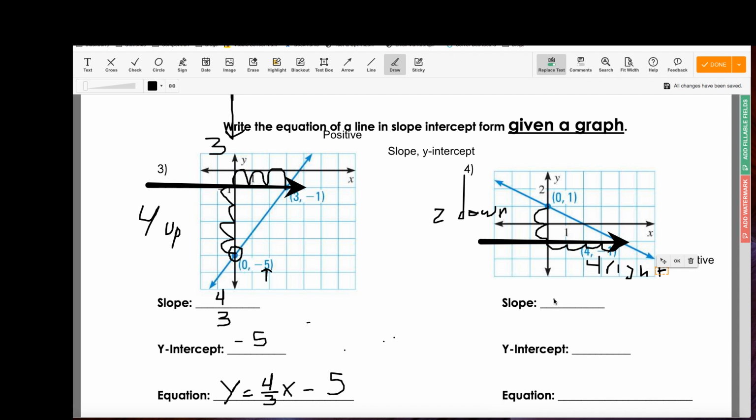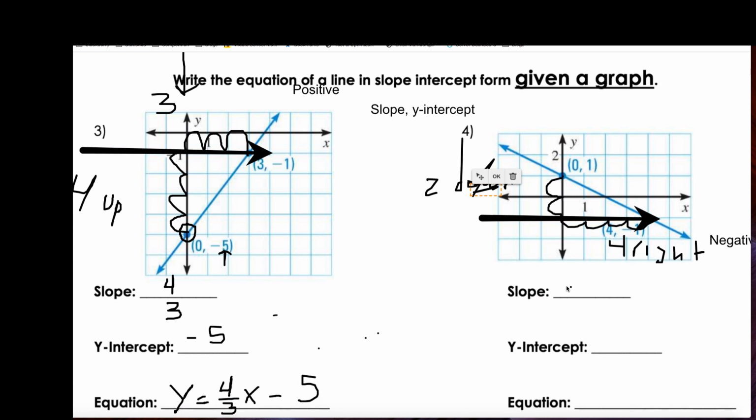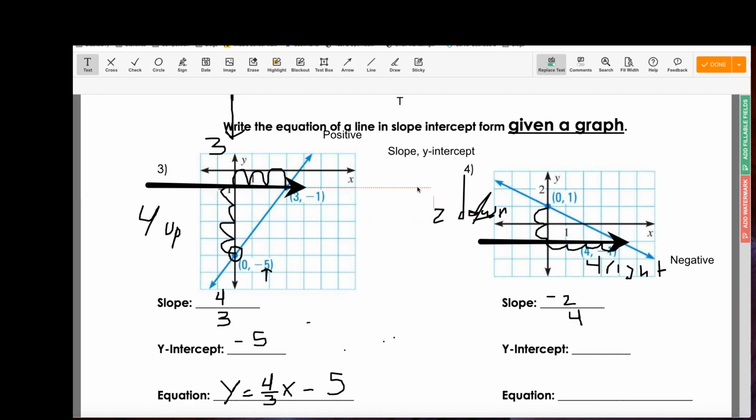So in this case, because we went down 2 units, the slope is going to be a negative 2/4. So let's write that. Negative 2/4. Great. And I have to remind y'all, whenever we're working with fractions, like you were taught way back in elementary, if it can be simplified, simplify it. In this case, it seems like I can simplify this by 2, so that's what I'm going to do.